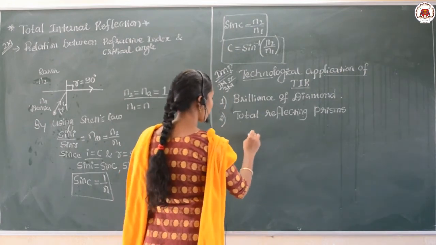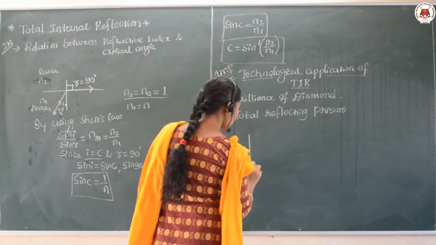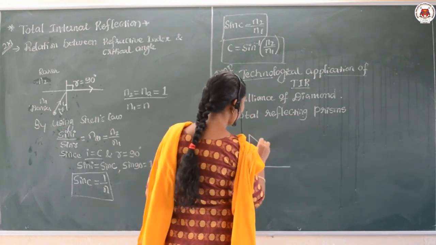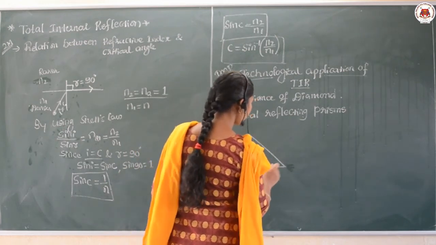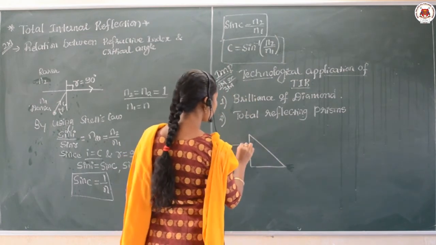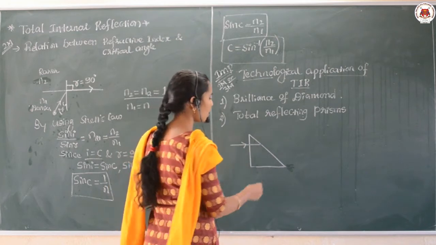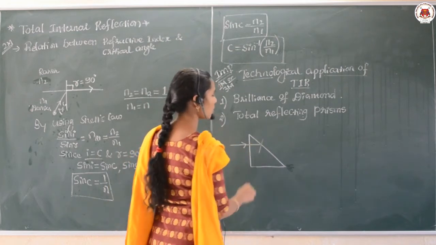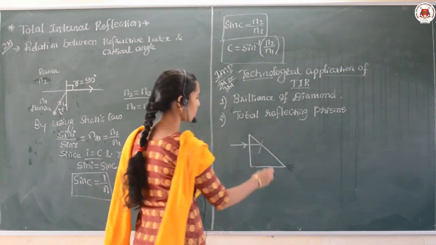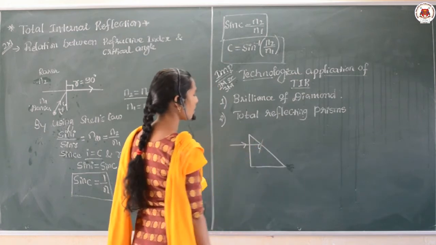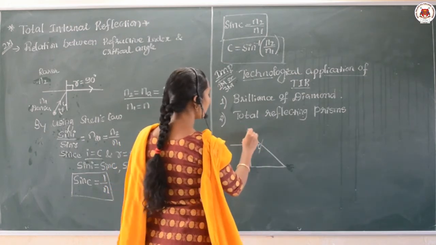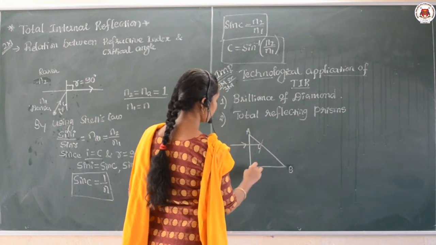The total reflecting prisms are isosceles triangular prisms with a shape like this. When a ray of light is incident on any one of the surfaces here, it undergoes total internal reflection. The angle of incidence will be greater than the critical angle.